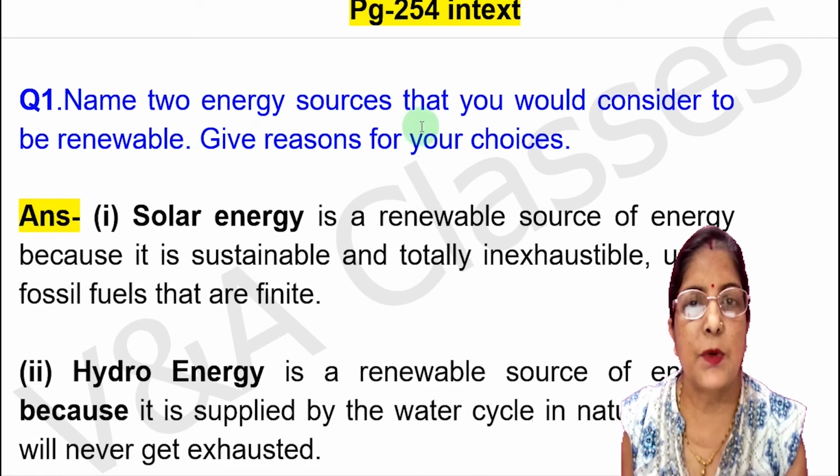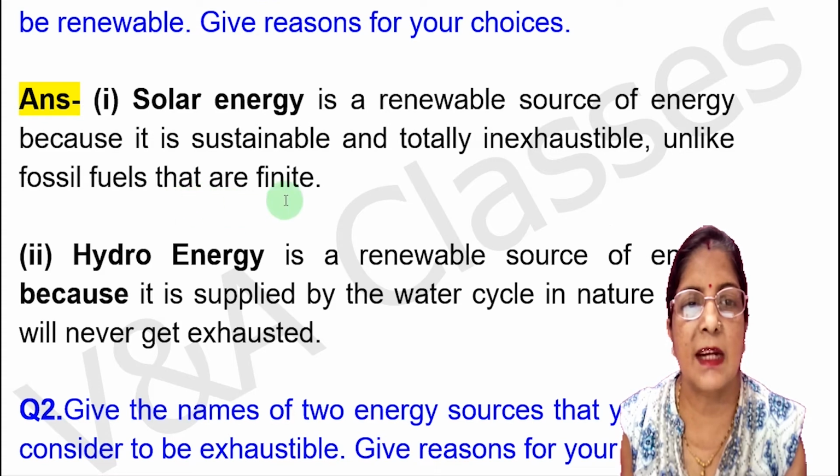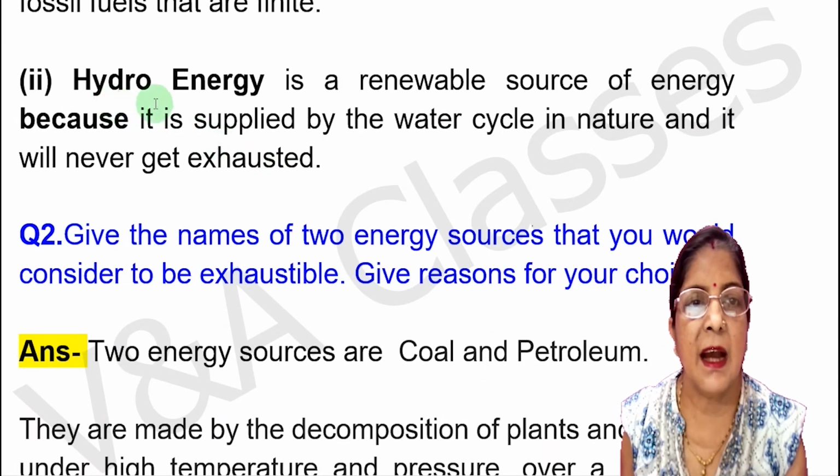Now next question from page number 254. Name two energy sources that you would consider to be renewable. Give reasons for your choices. First energy, solar energy. Solar energy is a renewable source of energy because it is sustainable and totally inexhaustible, unlike fossil fuels that are finite. Next energy, hydro energy. Hydro energy is a renewable source of energy because it is supplied by the water cycle in nature and it will never get exhausted.